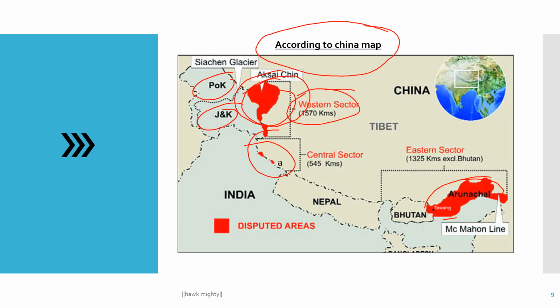Here is the Siachen Glacier. Here is Ladakh, where problems are always generated between the two forces. These are the disputed areas as I noted on the map. You can see and understand very easily. And this is the McMahon Line. This border, called the Arunachal Pradesh border between India and China, is the McMahon Line.